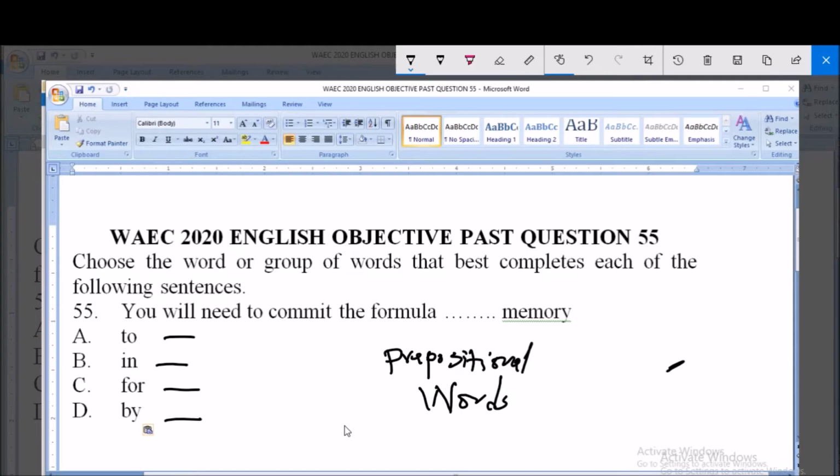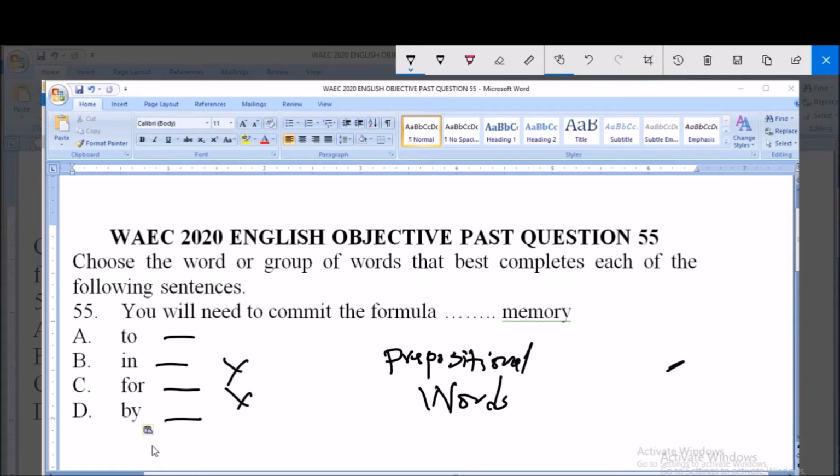You will need to commit the formula in memory. You will need to commit the formula for memory. You will need to commit the formula by memory. So mere reading this expression, you find out that option B and C cannot function.